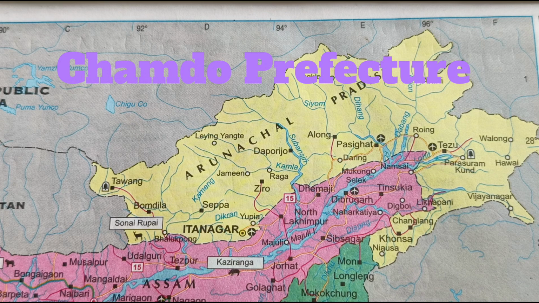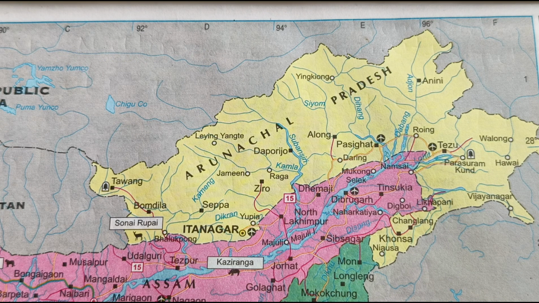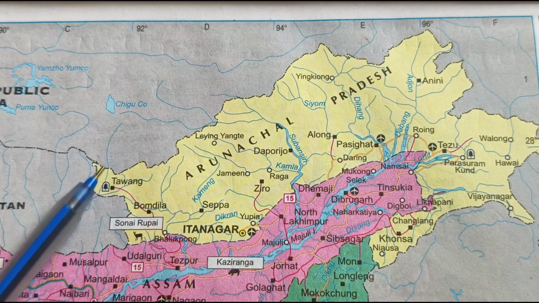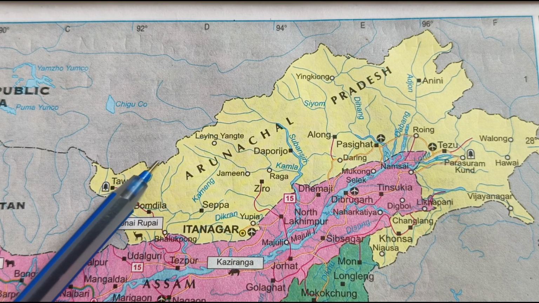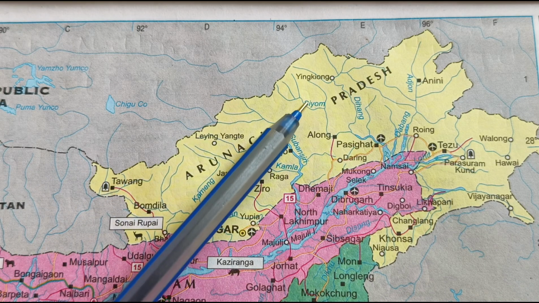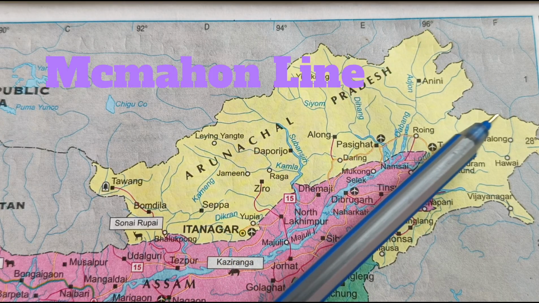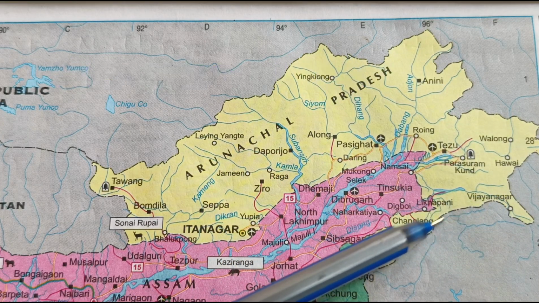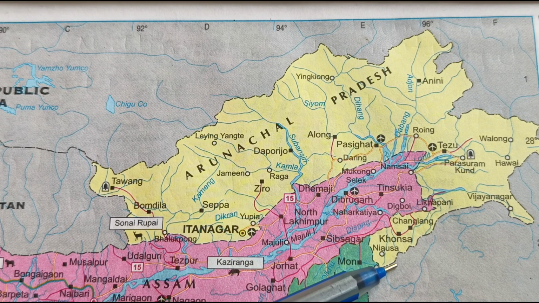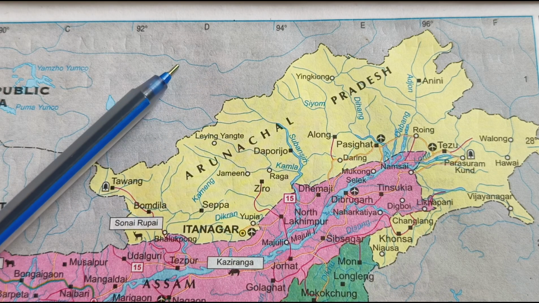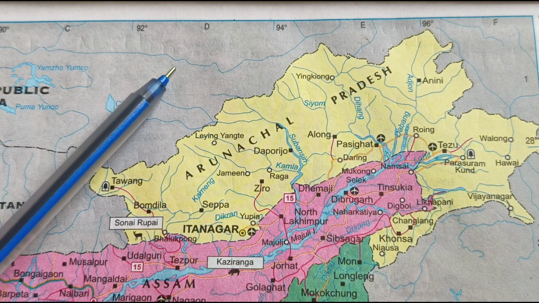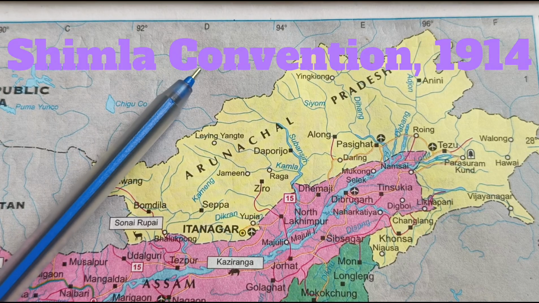So friends, as we talked earlier, this line which separates India from Tibet is known as the McMahon Line. And this was signed between British India and Tibet in the year 1914 as part of the Simla Convention.